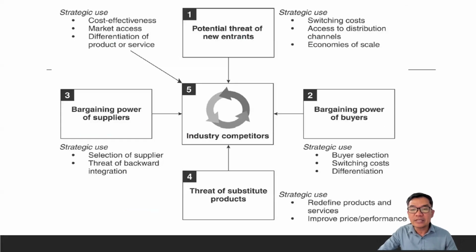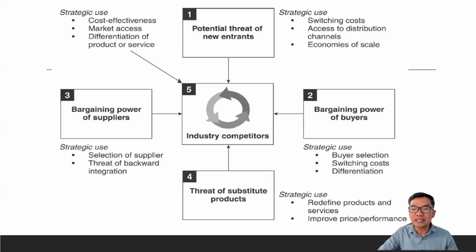So if there is a potential company that would join the market or sell a new product or service, there is what we call a switching cost, when a customer shifts to other products or services.